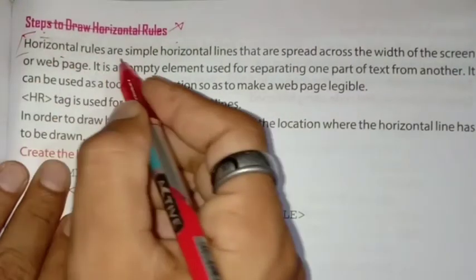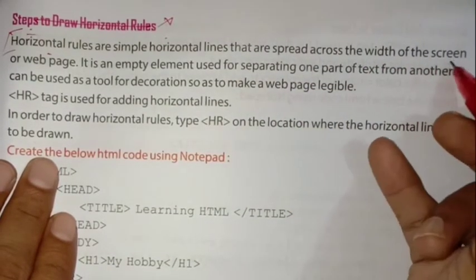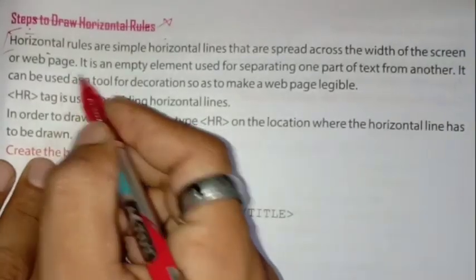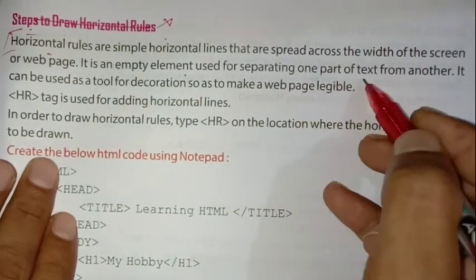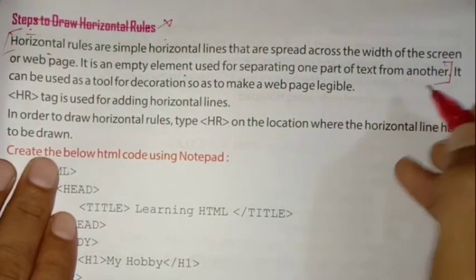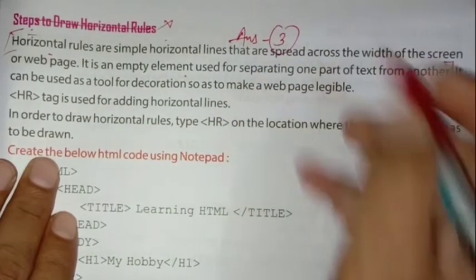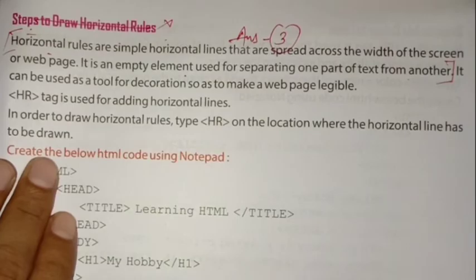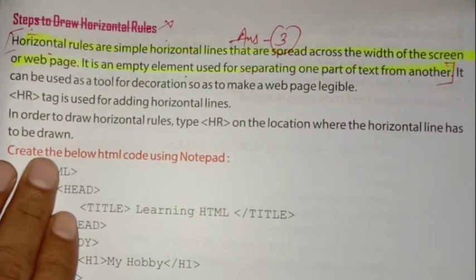You will write from here. Horizontal rules are simple horizontal lines that are spread across the width of the screen or web page. It is an empty element used for separating one part of the text from another. And this is our answer, third.